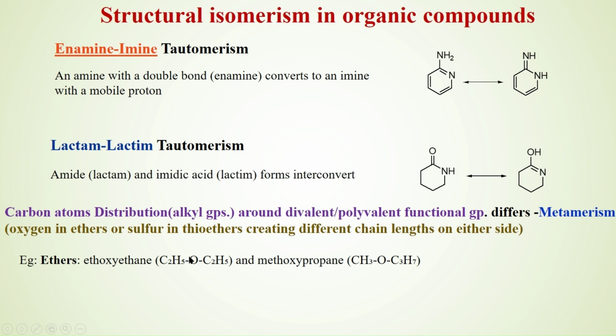In diethyl ether or ethoxyethane, there is a divalent functional group, that is oxygen. Here the ethyl group is attached on both the sides. Methoxypropane is the metamer of ethoxyethane. In this, a propyl group and a methyl group are attached to the divalent oxygen. Here in ethoxyethane, two ethyl groups are attached to the divalent oxygen. Methoxypropane and ethoxyethane are metamers.